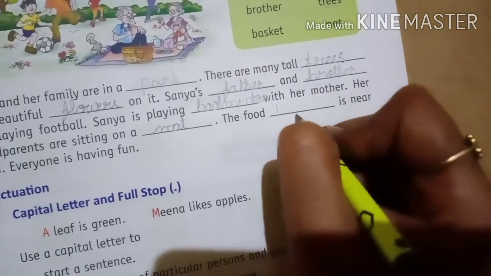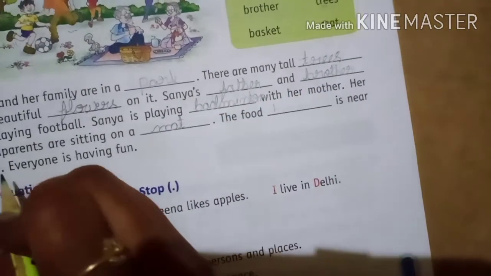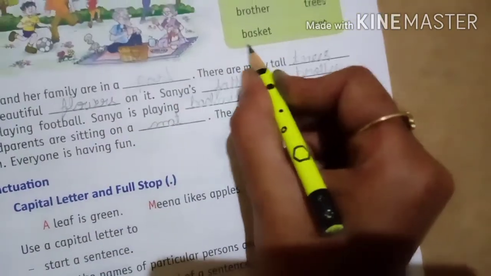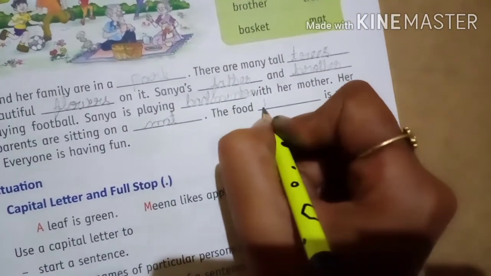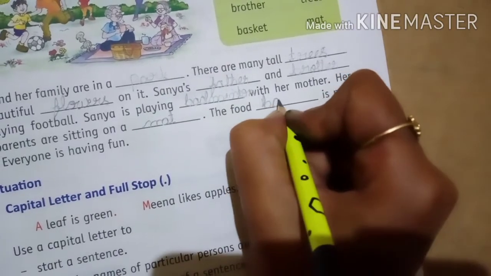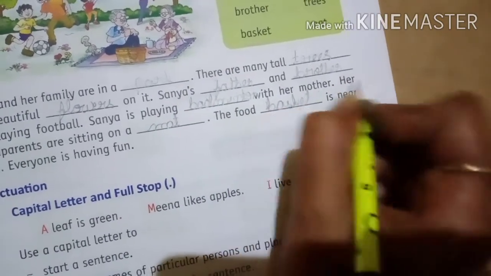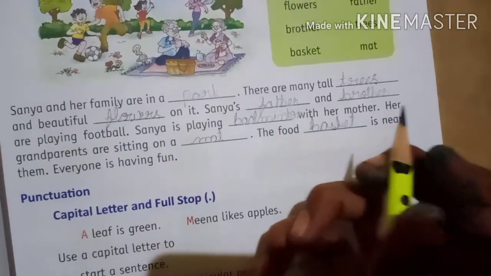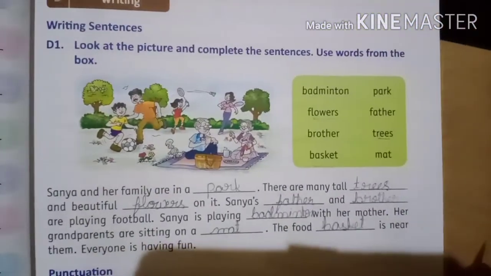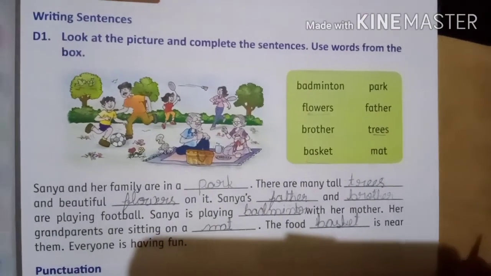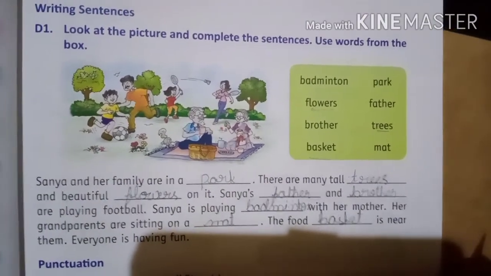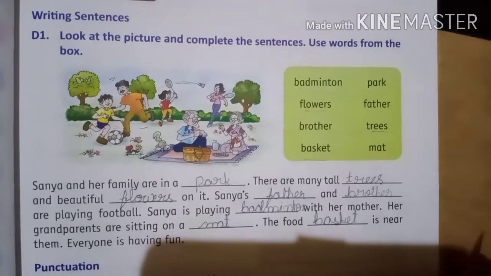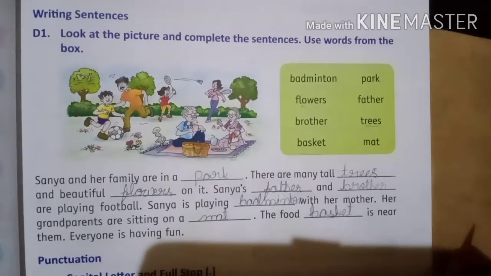The food dash is near them. Means the food basket is near them. Everyone is having fun. So this paragraph, meaning the sentences, are completed now. Look properly and write it. Let's move forward now.